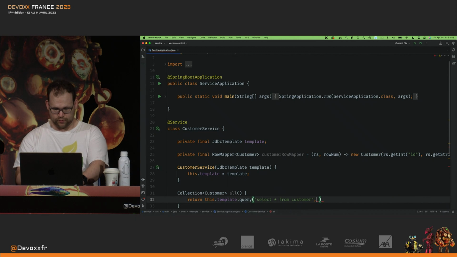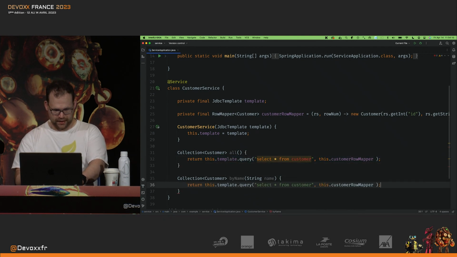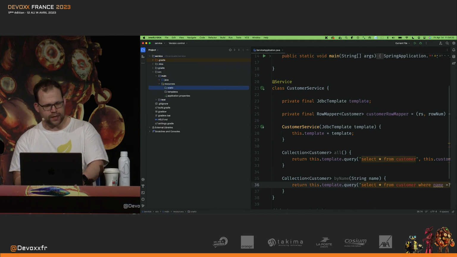And we can just reuse that here. And then do the same thing. Let's see, queryForList, maybe? No, just query. OK, good. Query, and then do the same thing down here, basically the same thing, okay? Except we're going to pass in the name, and we're going to say select all from customer where name equals question mark. Good. So now we need to actually have a database, and I'll tell Spring to initialize one.